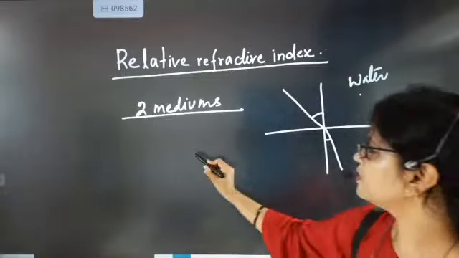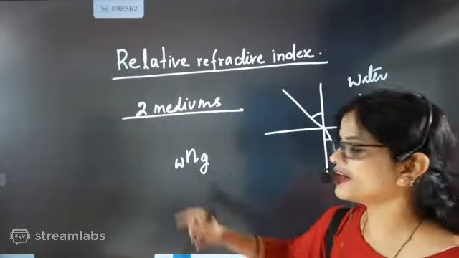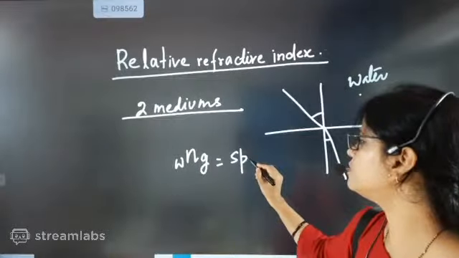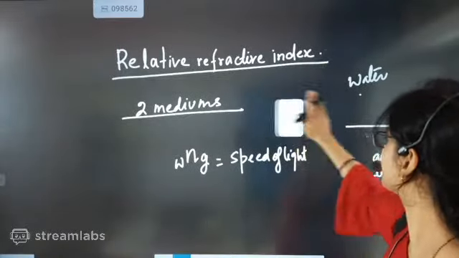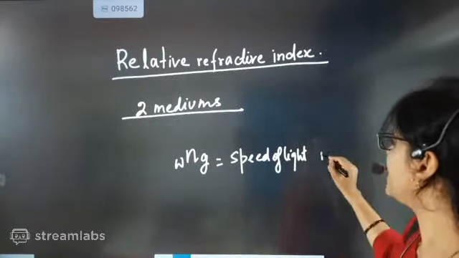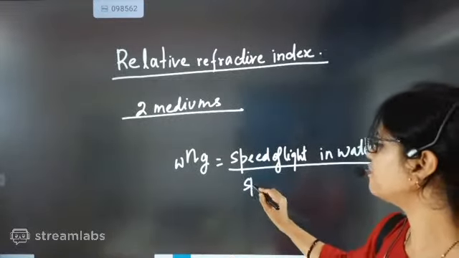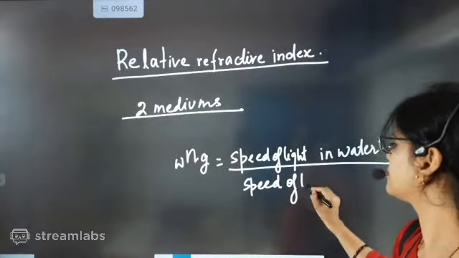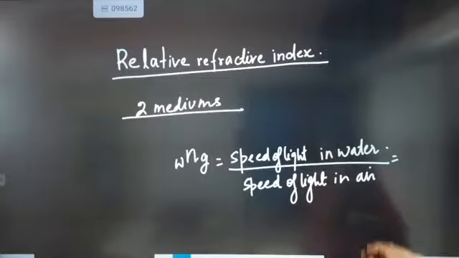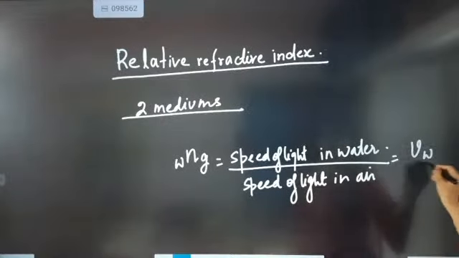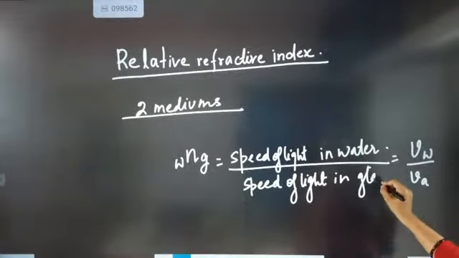So here you will write the relative refractive index of glass with respect to water will be equal to speed of light in water by speed of light in glass.